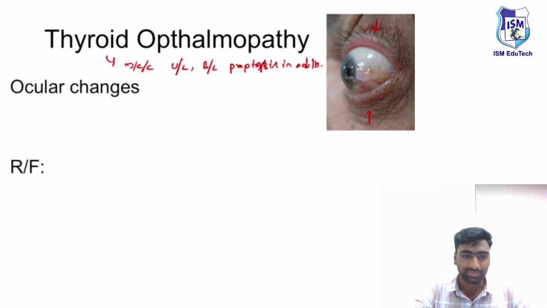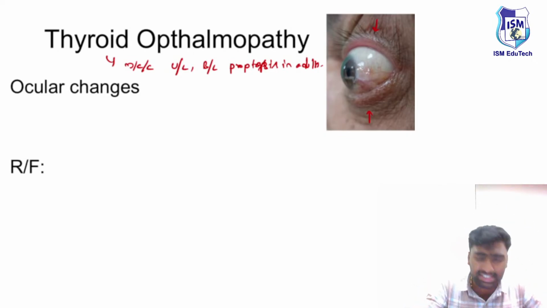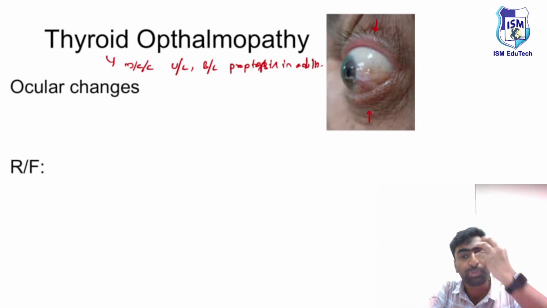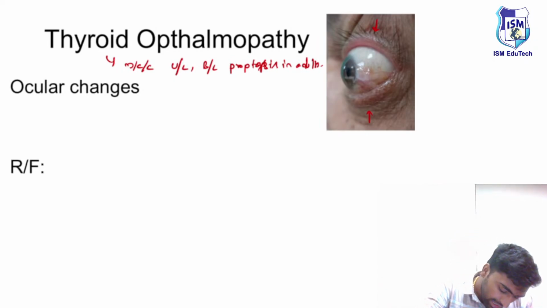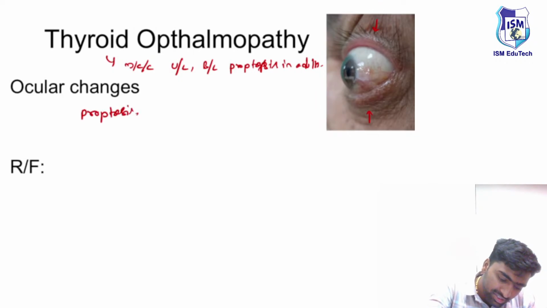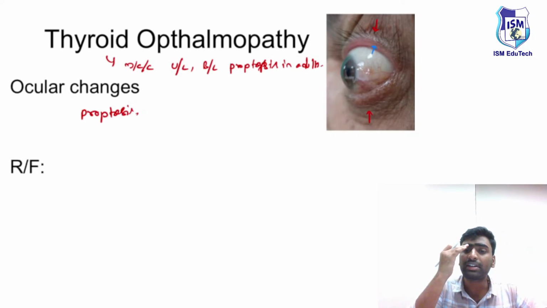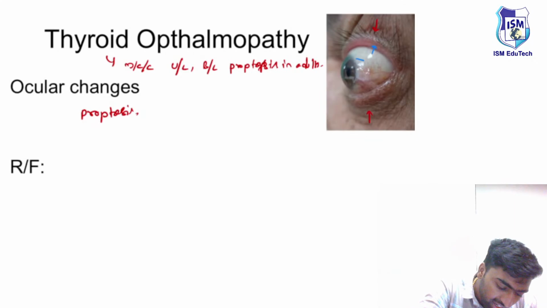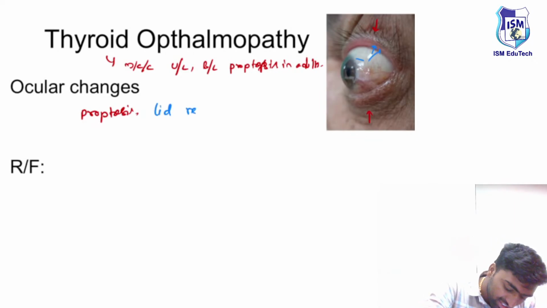If you see this image, the first thing you will be able to notice is proptosis of this eye. There will be features of proptosis. Next, what you will be able to see is that this lid is being bent back. This lid actually needs to be here, but it is bent back, which is known as lid retraction.